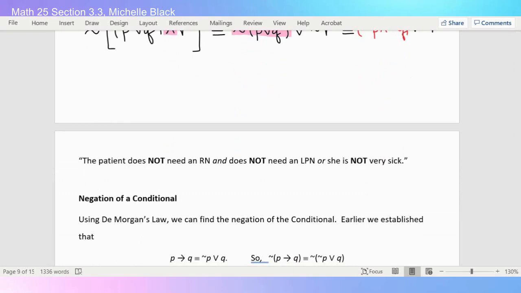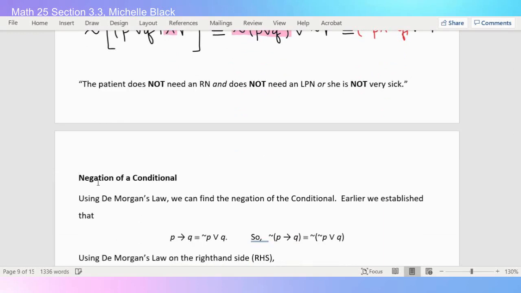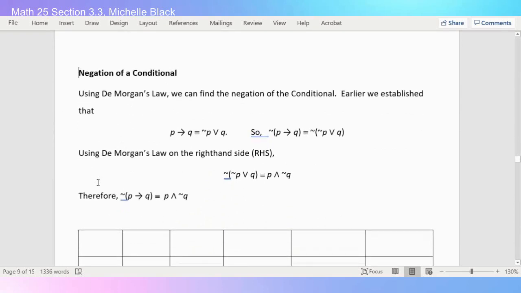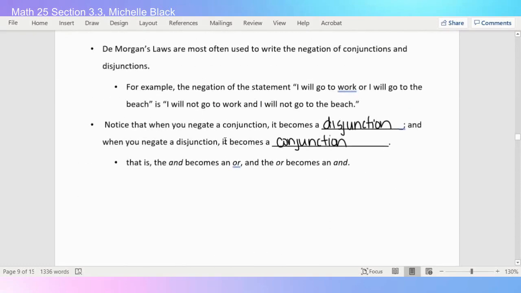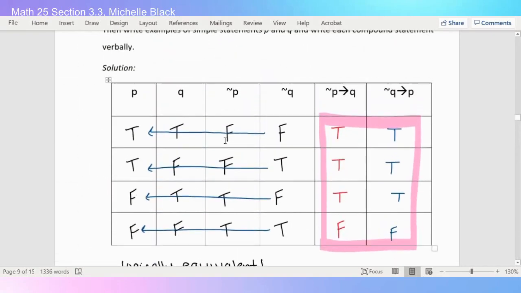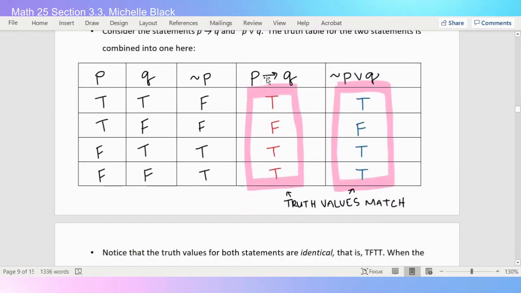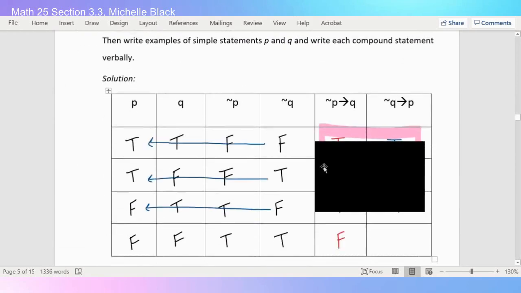All right, the negation of a conditional. So using De Morgan's law, we can find the negation of the conditional. Earlier, we established that if P then Q was logically equivalent to not P or Q. So if you forgot where we did that, we actually did it in a truth table. This one. Remember, we showed that if P then Q was logically equivalent to not P or Q. Okay, so that's the fact that we're stealing right now.